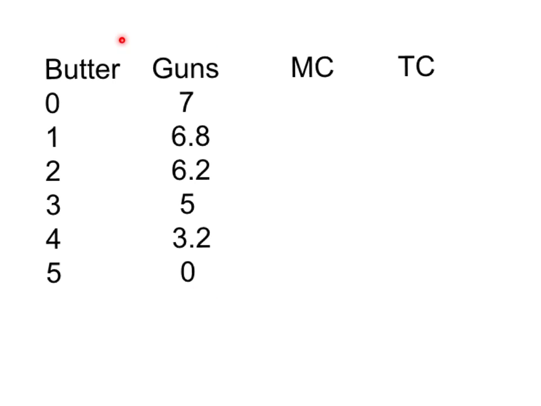This is called his production possibilities schedule. It's the list of what's possible. It's the list of what he can produce with his land, labor, capital, and entrepreneurial skills. But the economics question is not what can he produce. The economics question is which combinations of guns and butter will make him the happiest? Which combination will maximize his utility?